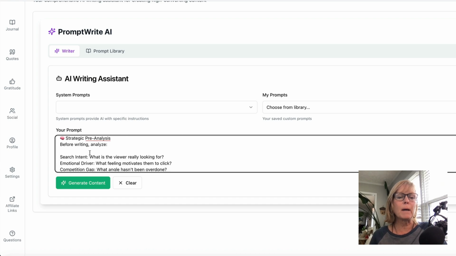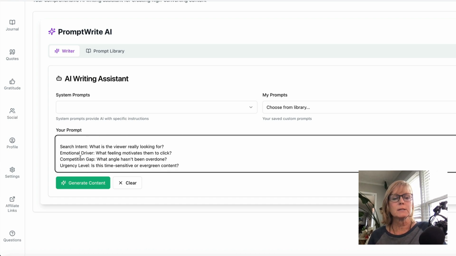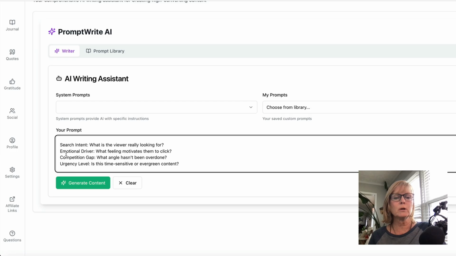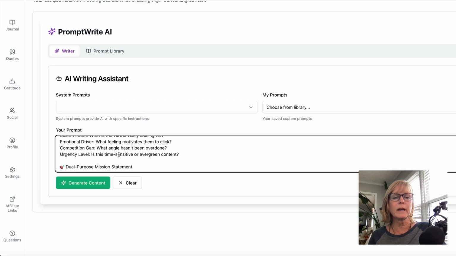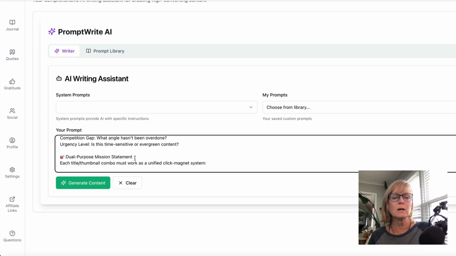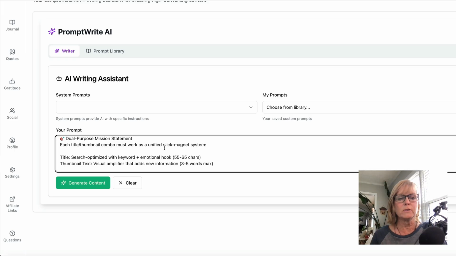It is going to automatically analyze the search intent. What is the viewer really looking for? The emotional driver, what feeling motivates them to click? The competitive gap, what angle hasn't been overdone? The urgency level, is this time sensitive or evergreen content? So this is amazing. It's going to do all of this for you.